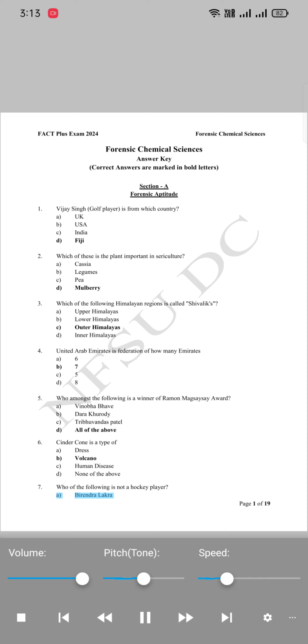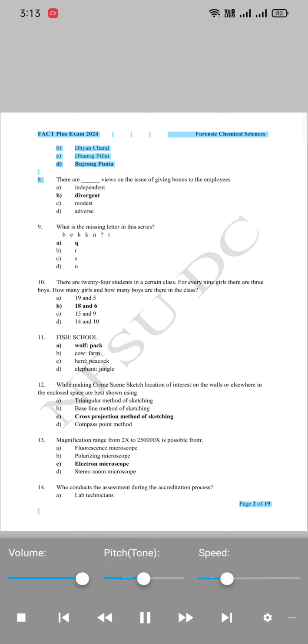A. Birendra Lakra. B. Dhyan Chand. C. Dhanraj Pillai. D. Bajrang Punia. 8. There are blank views on the issue of giving bonus to the employees. A. Independent. B. Divergent. C. Modest. D. Adverse. 9. What is the missing letter in this series? B, E, H, K, N, blank. A. T. B. Q. C. R. D. S. E. U.